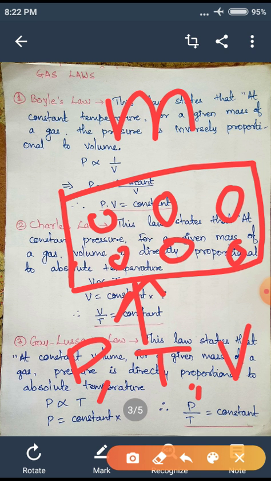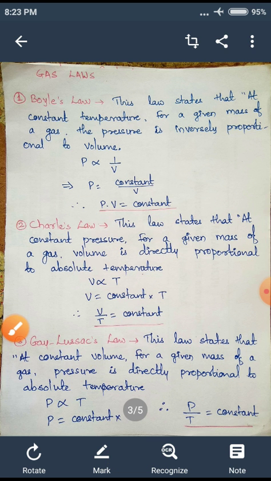So whenever a gas is contained, it has pressure, temperature, and volume. How do the pressure, temperature, and volume change with each other? That is given using different laws. If we keep temperature constant, then pressure is inversely related to volume. P is inversely proportional to volume.